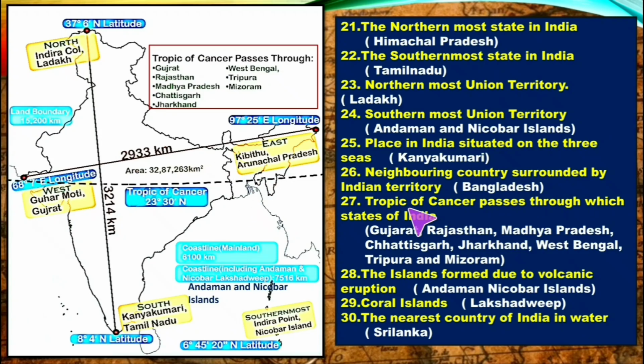Now, Tropic of Cancer passes through which states? We have already learned that one. Once again, we revise that: Gujarat, Rajasthan, Madhya Pradesh, Chhattisgarh, Jharkhand, West Bengal, Tripura and Mizoram. Next, the islands formed due to volcanic eruption, that is the Andaman and Nicobar Islands. Coral islands, or the islands that originated from corals, that is Lakshadweep. Next, the nearest country of India in water, that is Sri Lanka.